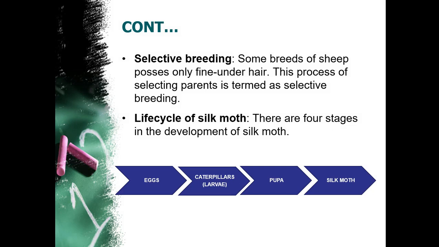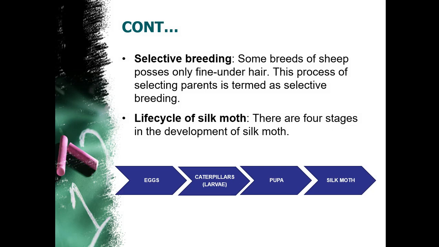We want the best quality wool, so we select some of the best breeds of sheep as parents, and the baby sheep we get from those parents naturally have the best quality wool. So selecting parents with the best quality wool is known as selective breeding.